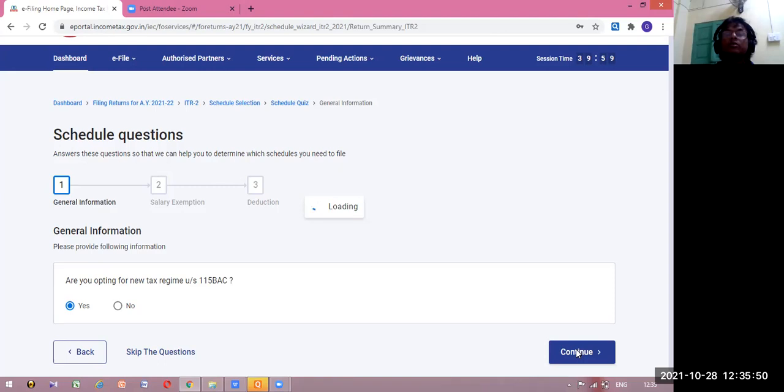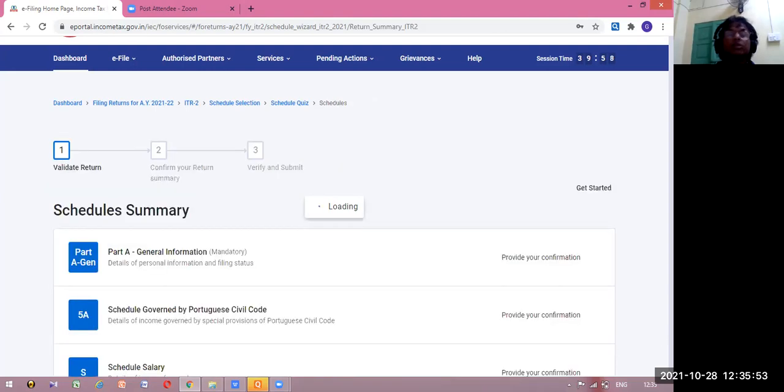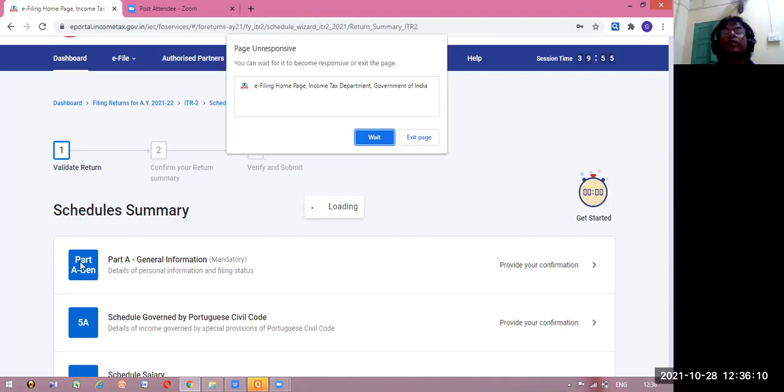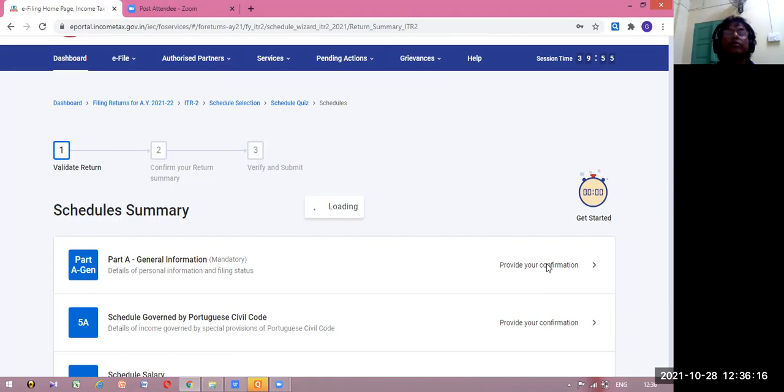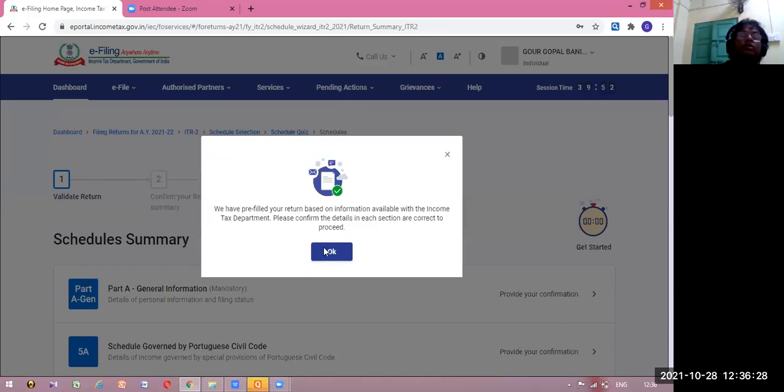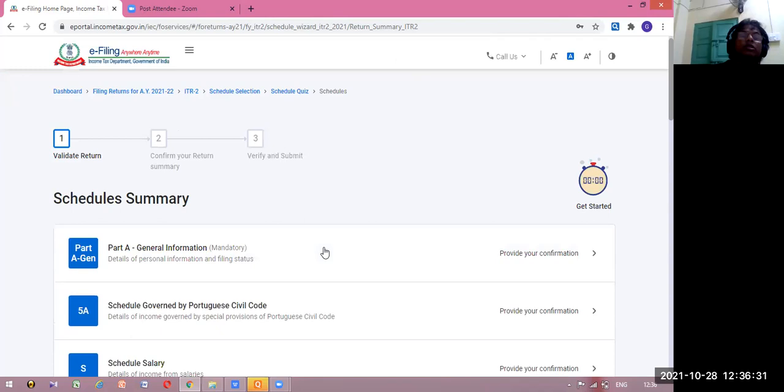Again, let us continue. Yes, see what are the things that come. Validate your return, then confirm your return, verify and submit. So all these things you have to check now. Suppose I'm showing one part generally. If there is anything to check, okay, it is gone. Up to now, it is clear how to fill up ITR 2. And those things you should check and accordingly fill up whatever information they ask. So this way, all these things will be there.